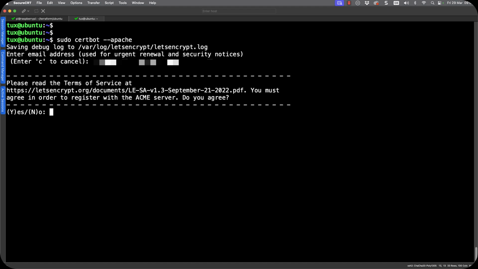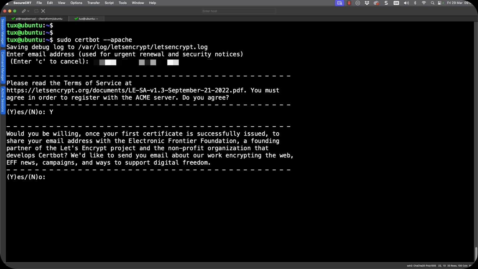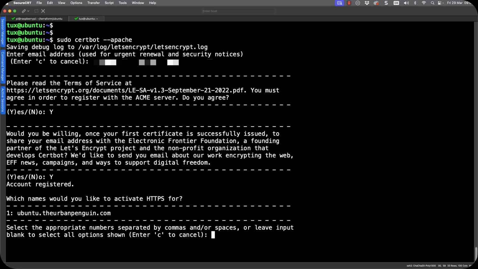We can accept the terms and conditions. They show you the PDF where you could check it. The EFF would like us to receive news from them. We can say then, well, which do we want to activate HTTPS for? So it's seen then the host name, the server name that I've added in, and it's going to use that.